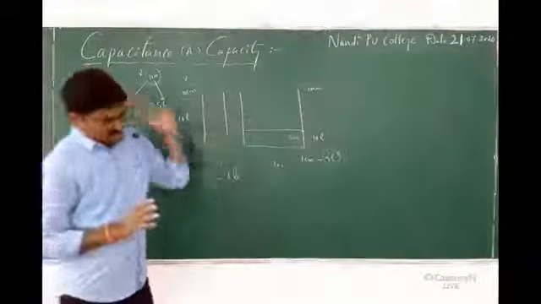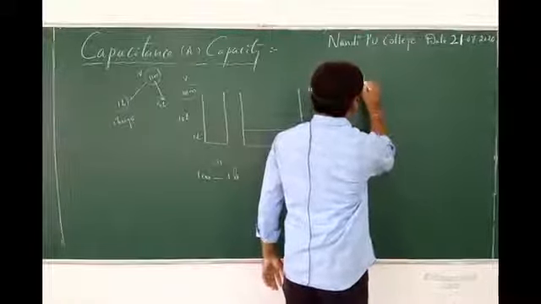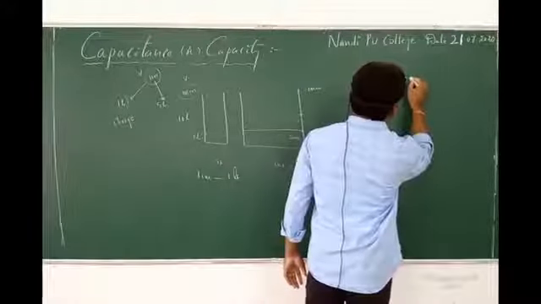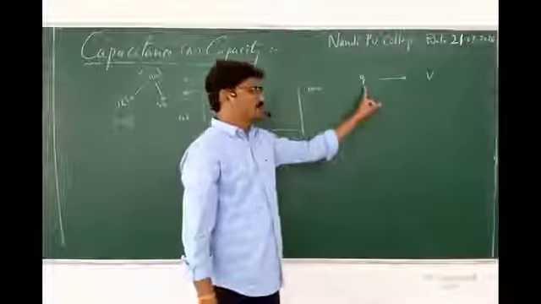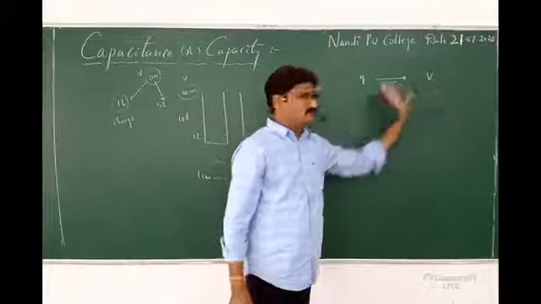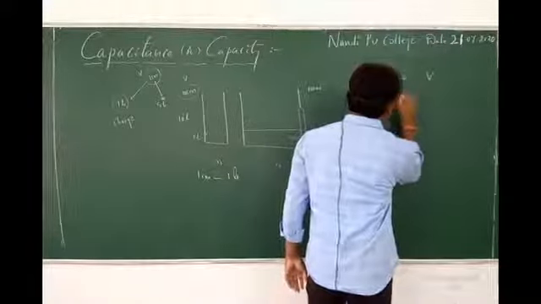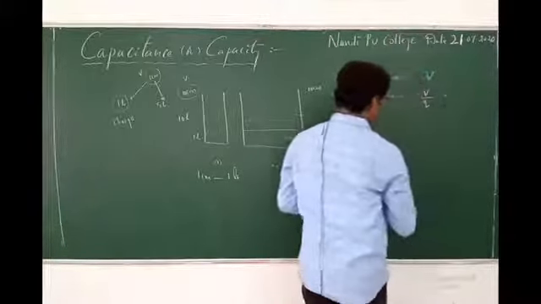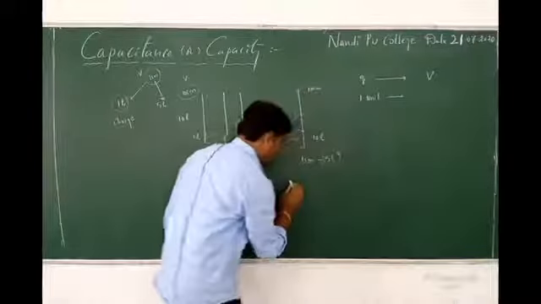I will take the same concept. To get V potential, I am giving Q charge. For example, Q charge is giving V potential. Now, if I want it for 1 unit, V by Q, no, just a minute. So, what is the formula here?